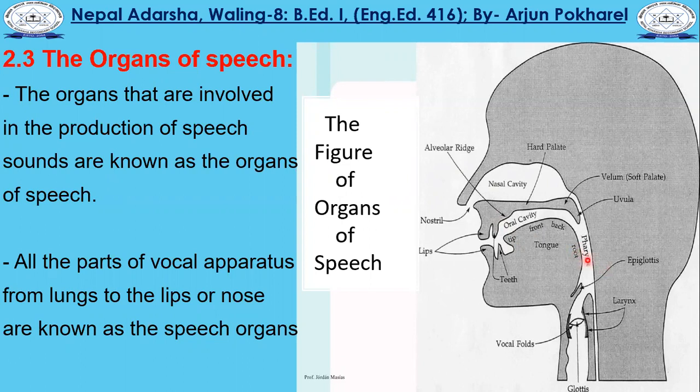And here, this is the pharynx. And here, this is the larynx. This outer part is the larynx, and this inner part is the pharynx. The inner part of the larynx has the vocal folds, or vocal cords. That is known as vocal cords or vocal folds.